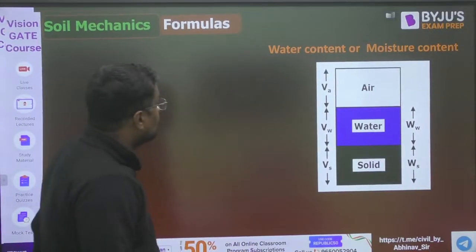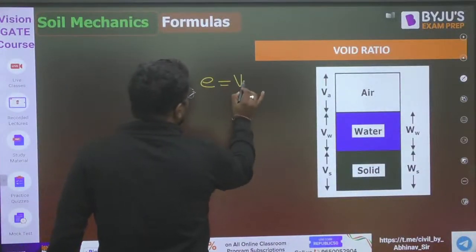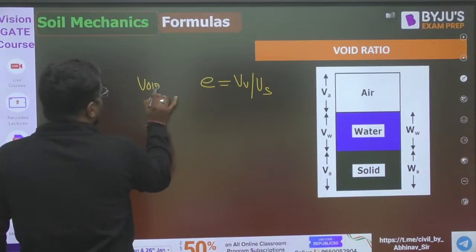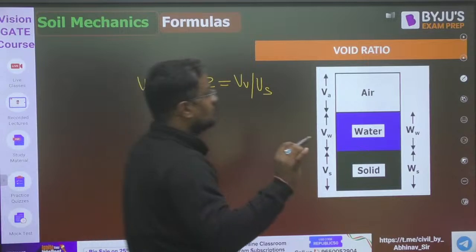Another thing is void ratio, represented by e. It is volume of voids by volume of solid. Void ratio is equal to volume of voids by volume of solid.